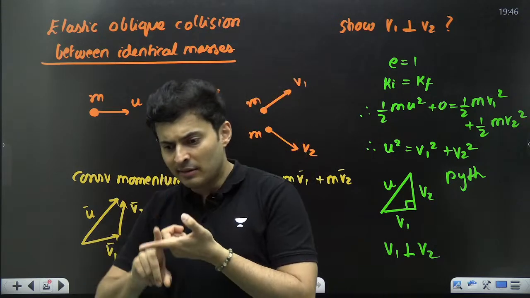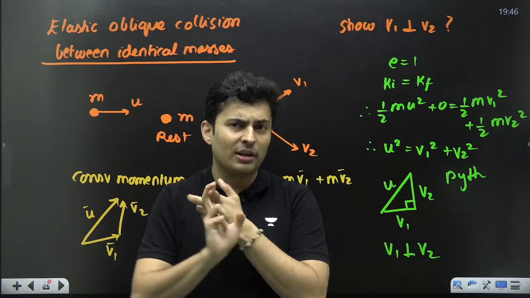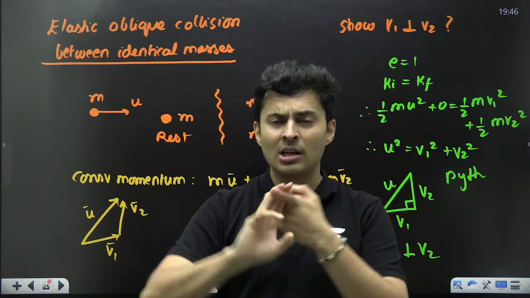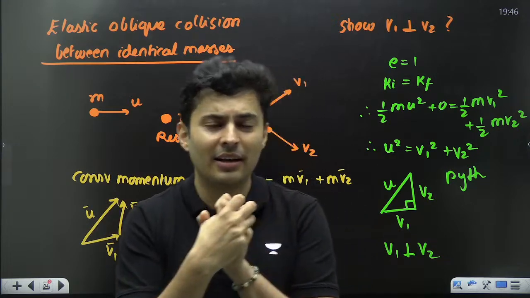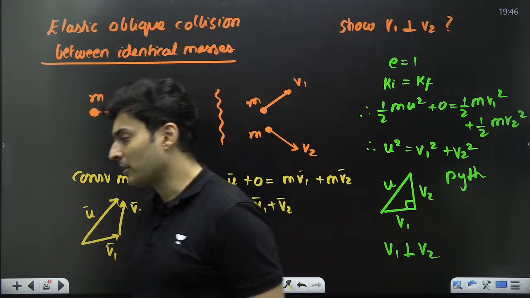You might have to conserve momentum, you might have to use coefficient of restitution, you might have to use energy conservation, or you might have to use some basic common sense that okay, things are moving together, something or the other of that sort.